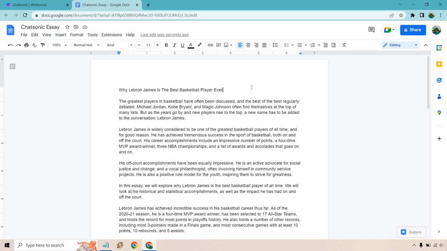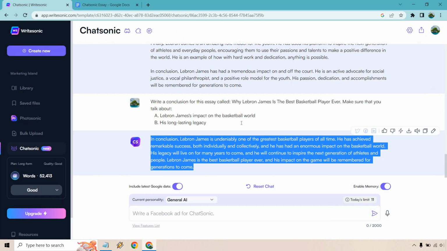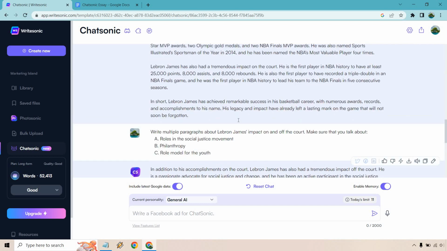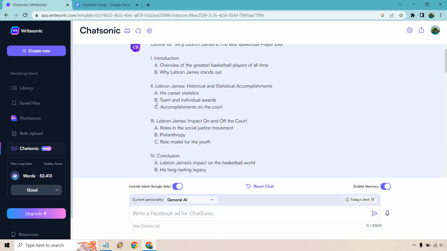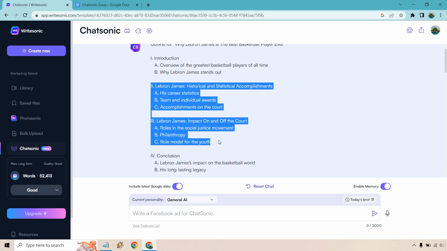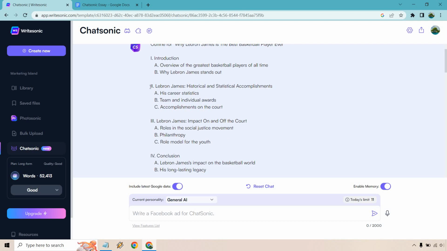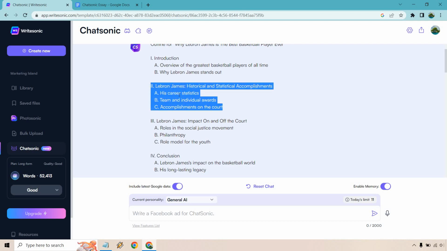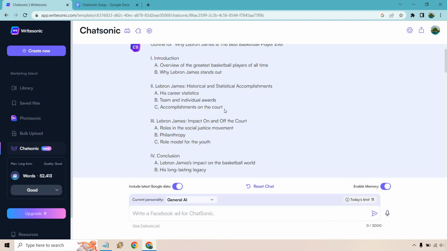You can tell it to write more about a specific section. You can write more paragraphs. And a very easy way to actually increase this is just create more sections yourself. But if you don't want to do it, obviously you can have Chatsonic write another outline and extend it for you. Or if you know more information about it, like this is 2 and 3, you could add 4, 5, 6, 7, and then 8 would be the conclusion. Then you can just repeat the process that I did, where you go through each section, write a paragraph about it, and focus on some of these specific sections as well. You can also add to these in case you want even more content.